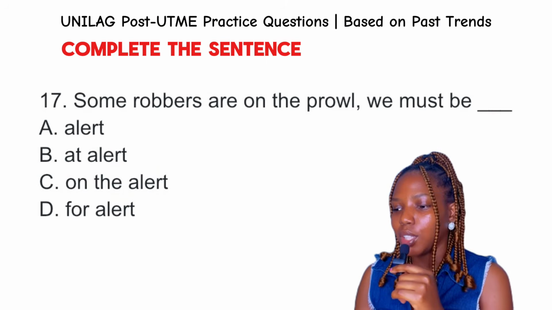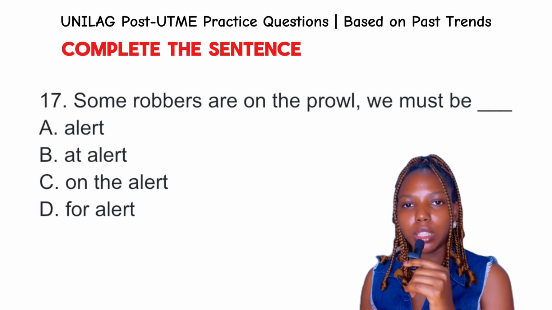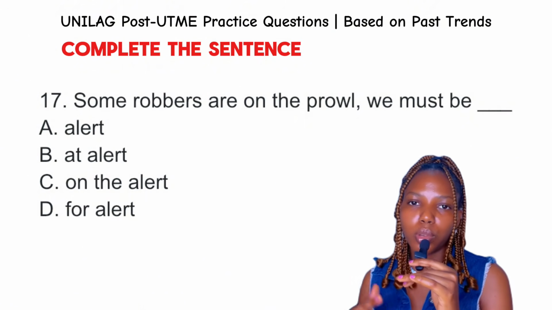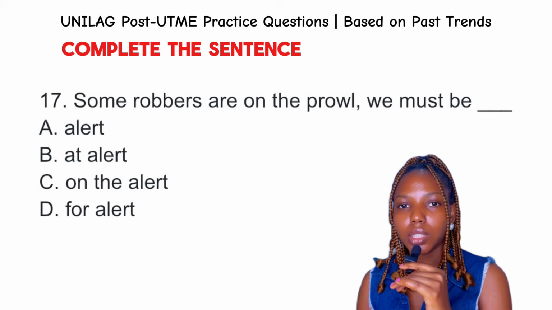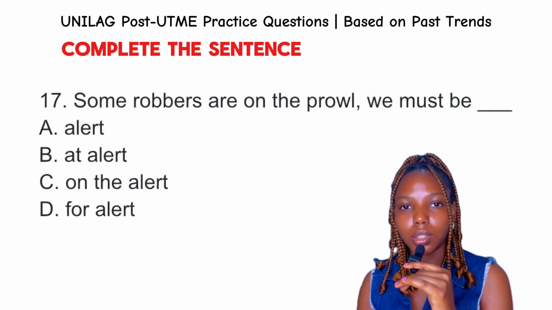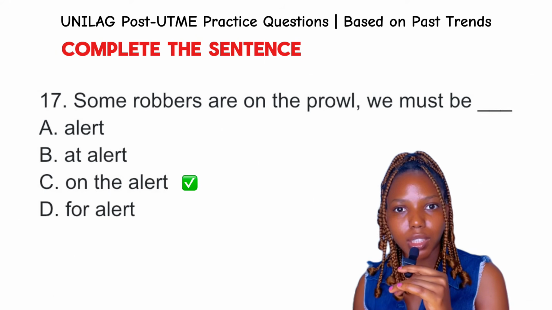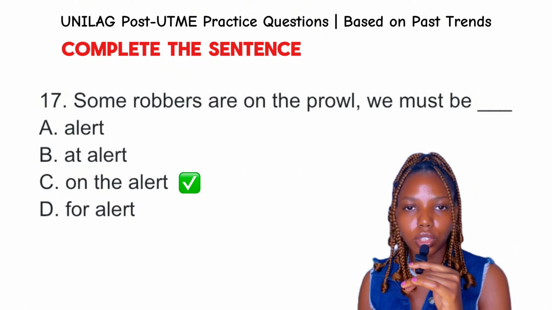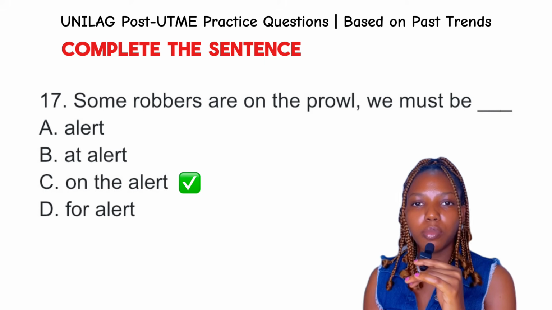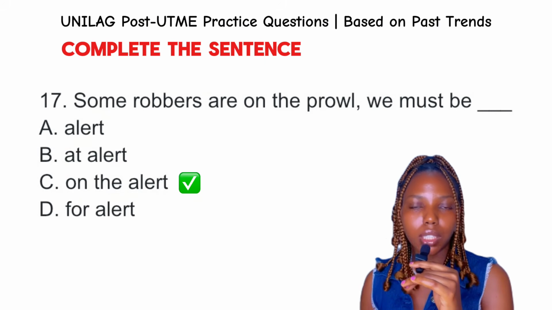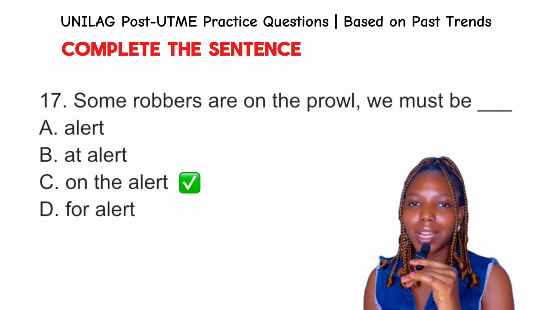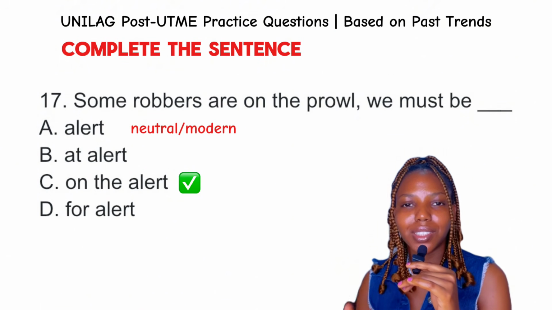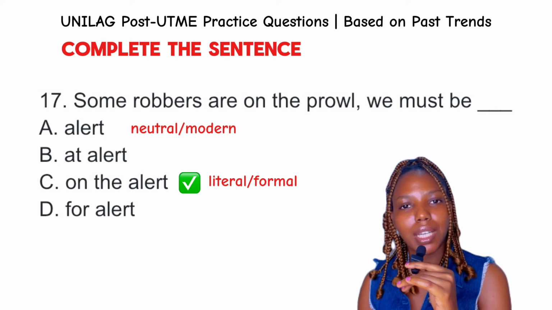Question 17. Some robbers are on the prowl. We must be dash. By the way, prowl means to move about or to loiter about. The best answer to this question is option C, because it has the correct or standard phrase in the English language. On the alert is the correct answer, and it means to be watchful, to be cautious, to be careful, right? A lot of people will say at alert. At alert is not a standard phrase in the English language. For alert is not correct, right? It does not make sense. So the best answer to this question is definitely option C, on the alert.